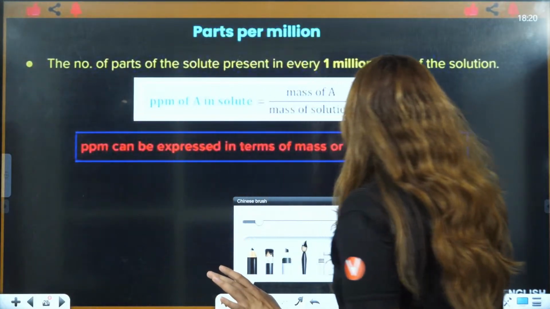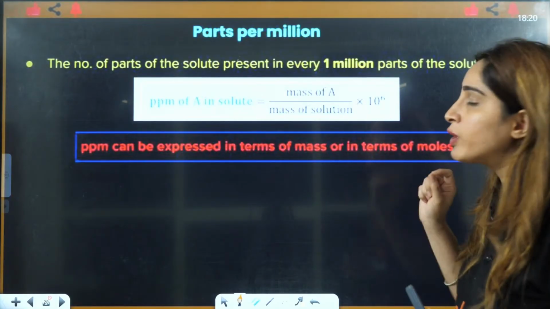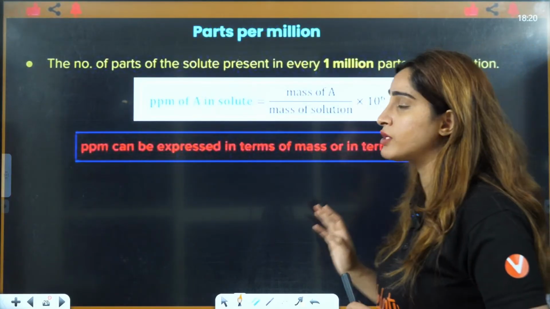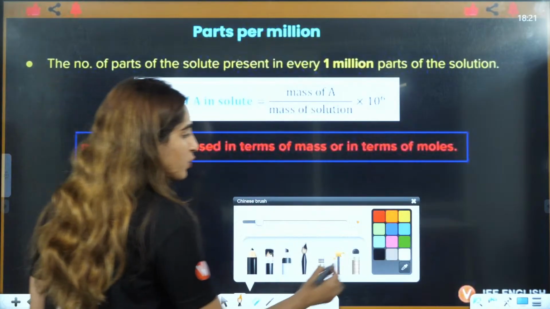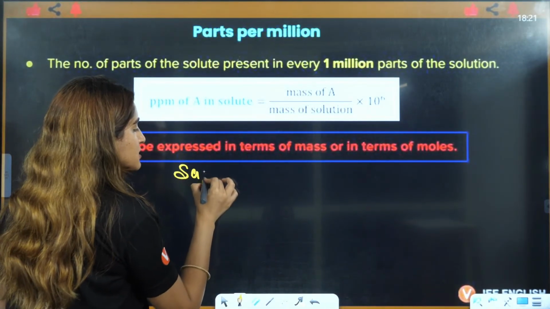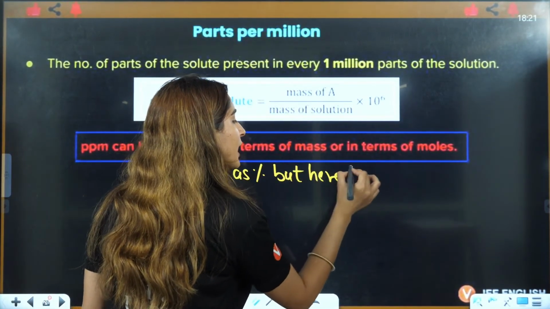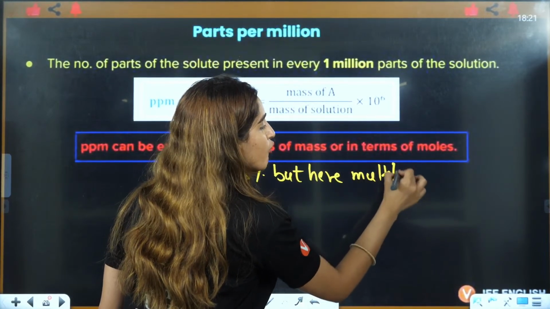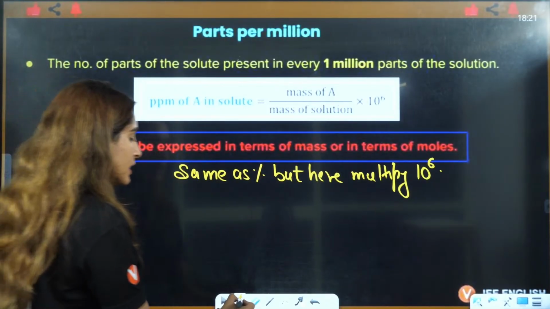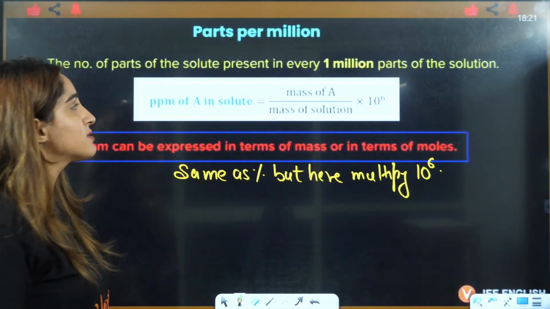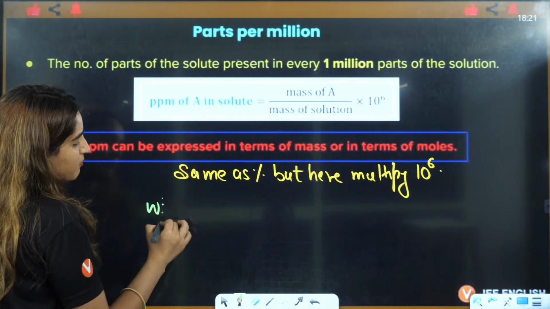Now, next is parts per million. That is the number of parts of solute present in every 1 million parts of the solution. Now, simple thing, students, let me be very simple. It is just the same as percentage, but here, instead of 100, you multiply by 10 raised to power 6. That's the only difference that you have here. So ppm, let's say they have given you weight by weight ppm.